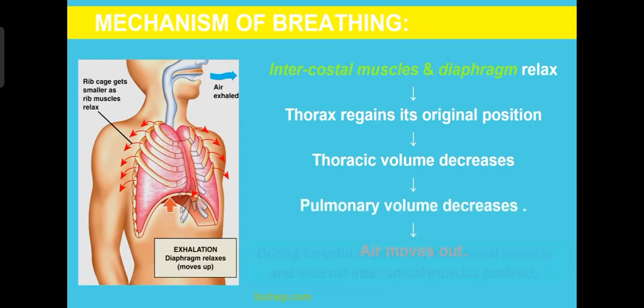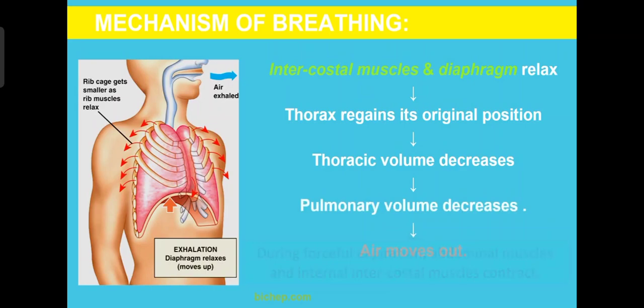Now second step of the breathing is expiration. In expiration, what happens? Intercostal muscles and diaphragm relax. So diaphragm again will become dome shape. Normally it is dome shape, so it will go back to its normal position. The intercostal muscles also will relax and they will come down. The ribs and the sternum will come back to their position. So due to this, what happens? Thorax regains its original position. Thorax will come into its normal position.